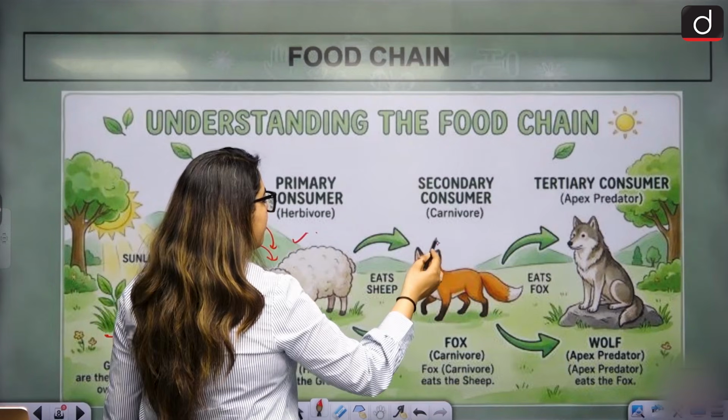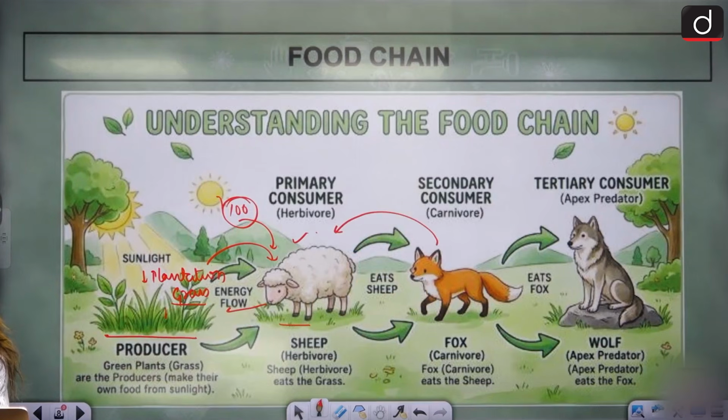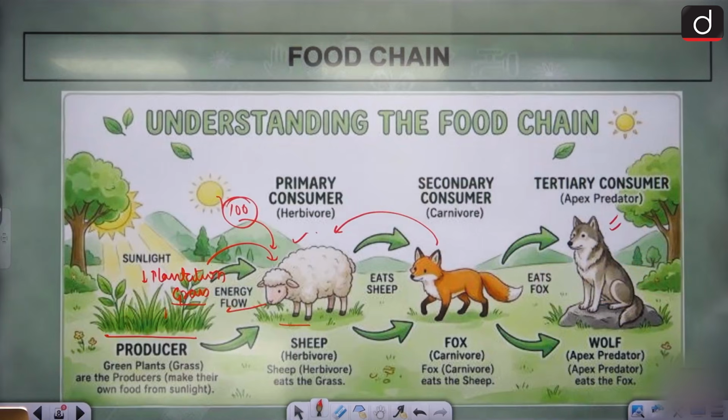Now, when a fox eats the sheep, that energy gets transferred into the fox. When the fox gets eaten by a wolf, the energy gets transferred into the wolf. And any further animal, let's say a lion has come, the lion will eat the wolf. Ultimately, the lion will have the energy. When the lion dies and gets buried into the earth, the earth will gain its energy back, and that will lead to more grass formation. That is how energy keeps transferring.